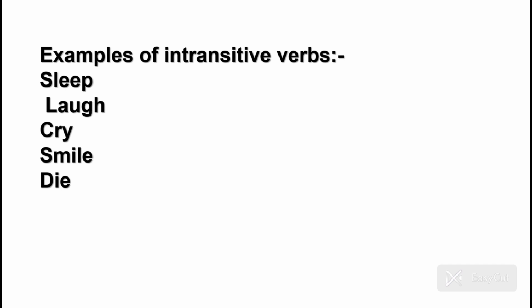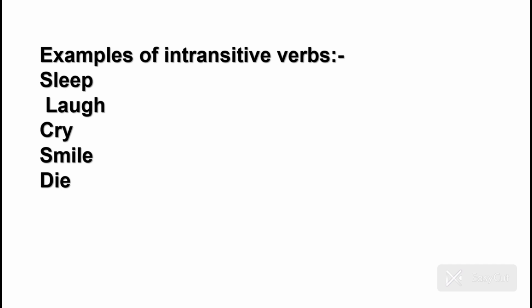This is giving us a complete sense. लेकिन where is the object? Although there should be an object in a sentence to give a complete meaning, but हम अपनी बात से contradict कर रहे हैं कि इन sentences में हमें object की जरूरत नहीं होती, because they are intransitive verbs and they do not carry an object.